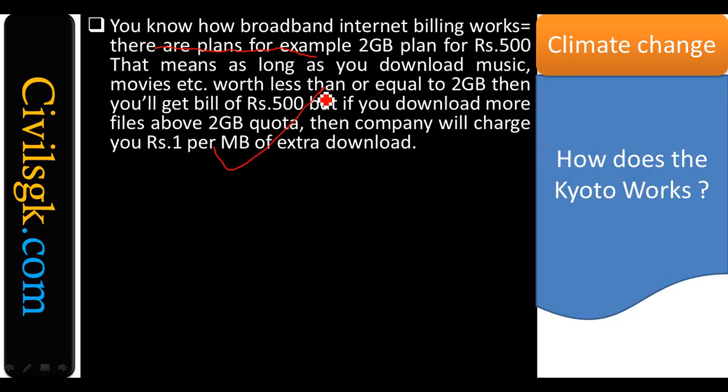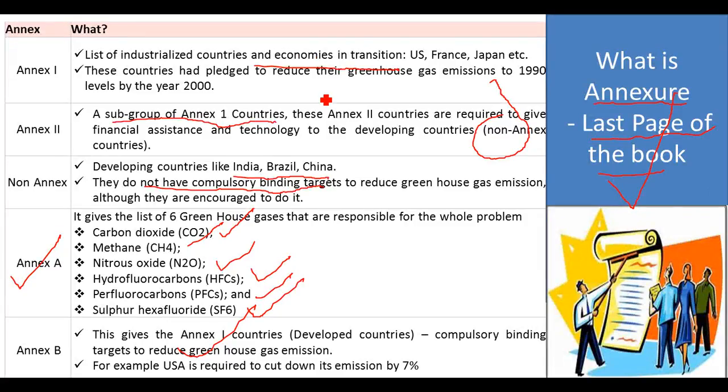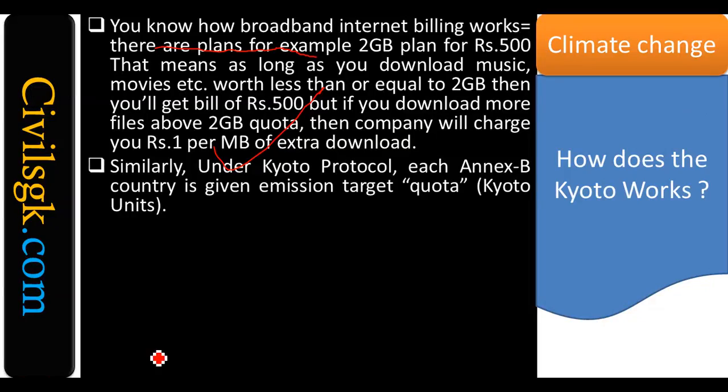The same way, under the Kyoto Protocol, each Annex B country, what is meant by Annex B? The last one, you can find over here. Right? Annex B. Each country is given an emission target in Kyoto units.